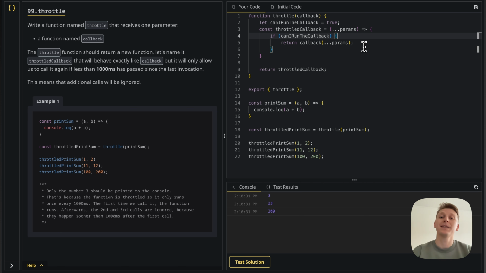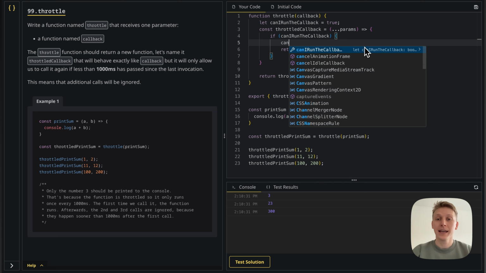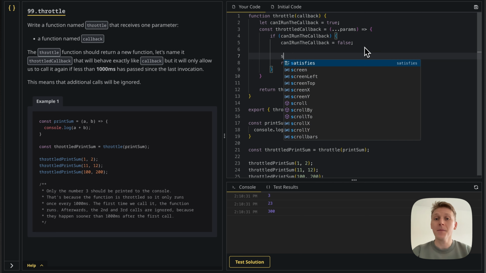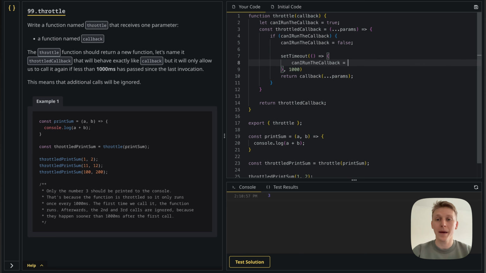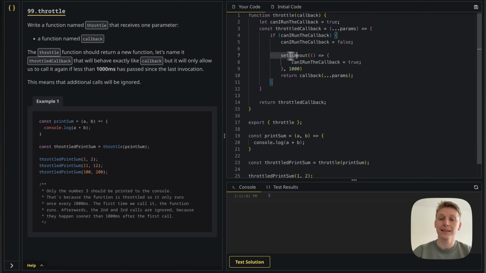So we're going to need to use a setTimeout. So I'm going to do here, canIRunTheCallback is going to be false. And then I'm going to call setTimeout, and I'm going to put 1000 here, right? Exactly like the description. And I'm going to say, canIRunTheCallback becomes true. And you can see that now we only have one number printed in the console. The other invocations have been ignored. Because basically what we say is, okay, when I'm going to run this function, I'm going to make this variable false, and then I'm going to add the timeout that makes it true after 1 second. And for any other invocation inside this second, this one is going to be false, and they're not going to run.